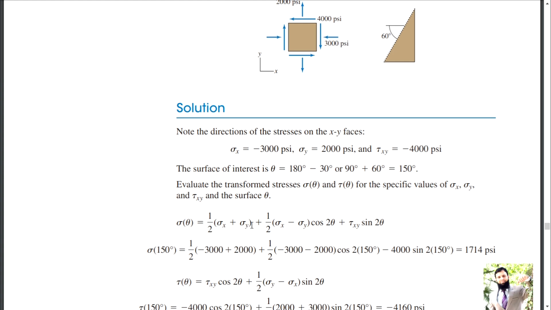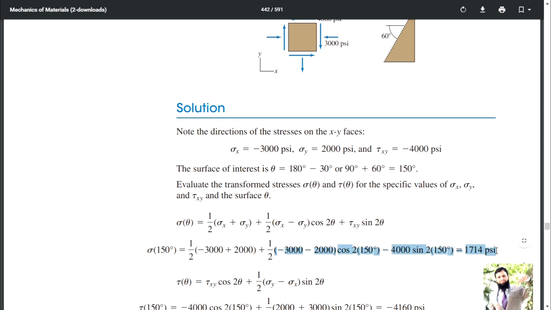One half of sigma x plus sigma y, plus one half of sigma x minus sigma y times cos 2 theta, plus tau xy sin 2 theta. You inputted 150 degrees and minus 3000 psi plus 2000, and similarly you put theta as 150, and you got 1714 psi.